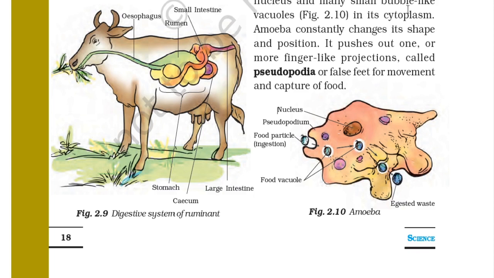In its cytoplasm, amoeba constantly changes its shape and position. It pushes out one or more finger-like projections, you can see it here, called pseudopodia or false feet, for movement and capture of food. So you can see here is the nucleus, this is the pseudopodium, and here the food particle ingestion is taking place, and these are the food vacuoles, and these are the ingested waste.